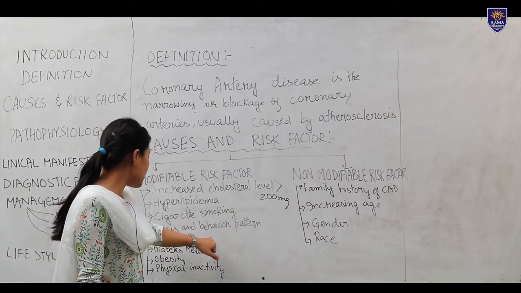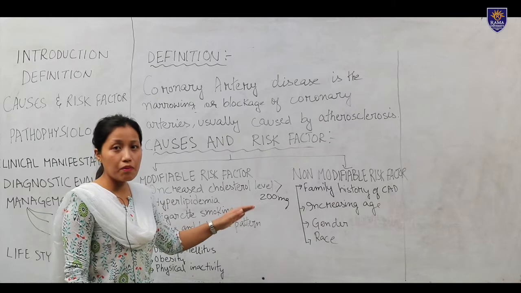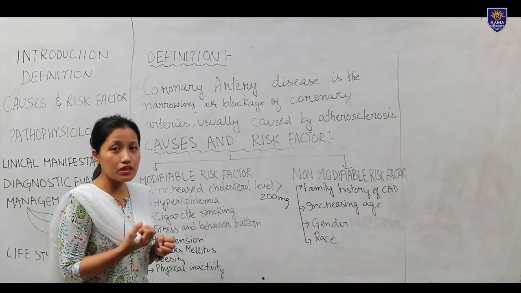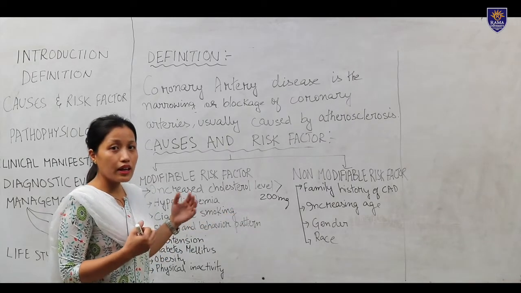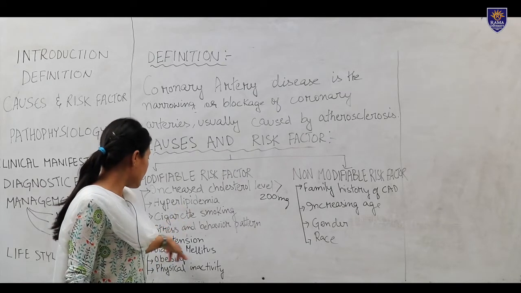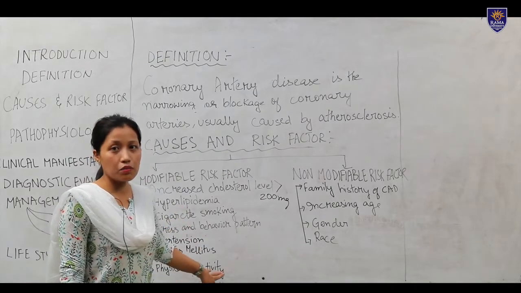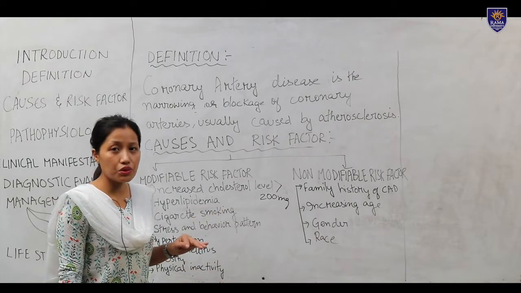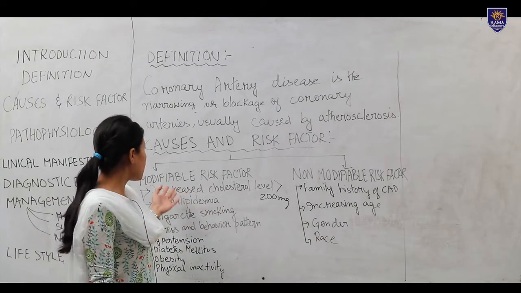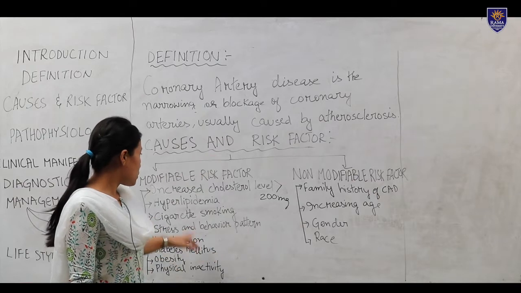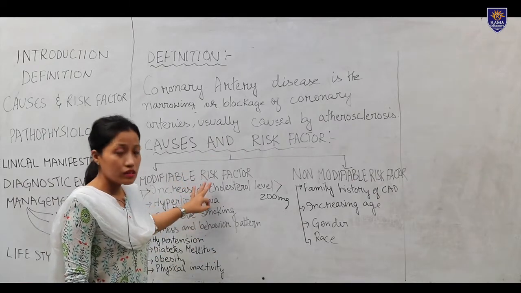And hypertension: when there is hypertension, the oxygen demand is more and it affects the coronary artery system. And diabetes mellitus, obesity, and physical inactivity, due to lack of exercise, also have a chance to develop coronary artery disease. So, these are the modifiable risk factors.